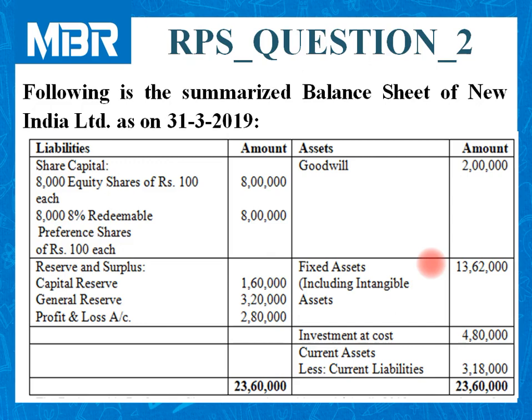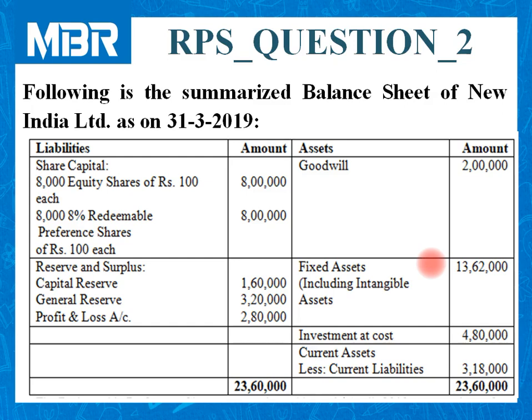In the question available on your screen, a balance sheet is given as on 31st March 2019. This balance sheet is given in horizontal form. But as a part of answer, we will prepare balance sheet in vertical form according to provisions of the Companies Act.